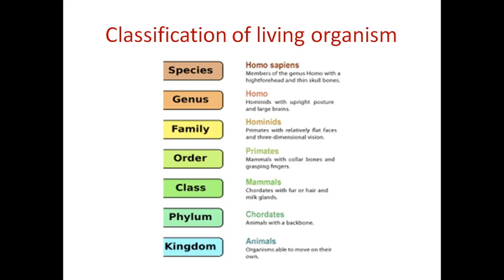For example, human beings belong to Mammalia, cow belongs to Mammalia, tiger belongs to Mammalia, and bat also belongs to Mammalia. All these organisms have a unique characteristic. What is the unique characteristic? Mammary glands. All these organisms give milk to their young ones. So they belong to the class Mammalia.